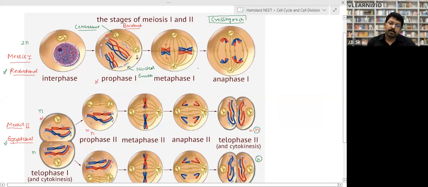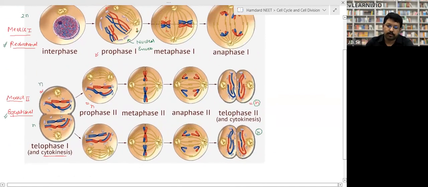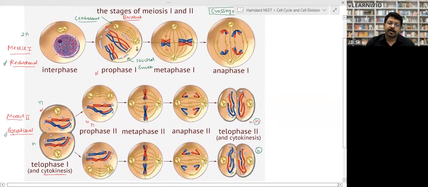Now this was meiosis first. Now meiosis second. So what happened? These chromosomes reach the opposite pole. Now the number of chromosomes gets half, right? After reaching the opposite pole, karyokinesis takes place, then cytokinesis takes place. Now one cell is divided into two daughter cells, and both are haploid cells. The rest of meiosis second is equal to mitosis, right?